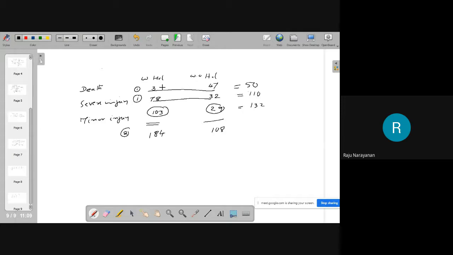That is not enough. Any two in independent positions, that is enough. The degree of freedom is 1 plus 1, 2. What is the general formula? Number of rows minus 1 into number of columns minus 1. Here 3 rows are there, therefore 3 minus 1, 2. Columns are there, therefore 2 into 1, 2. Therefore, degree of freedom is 2.